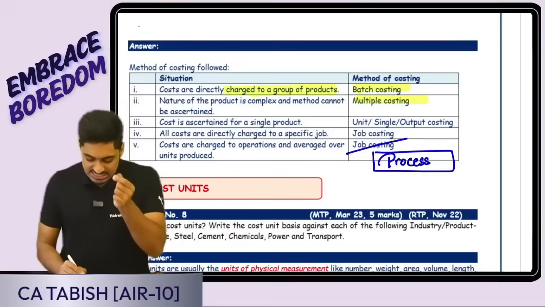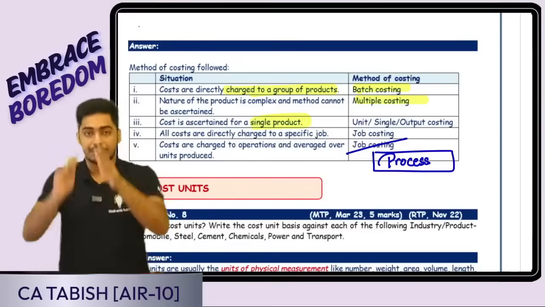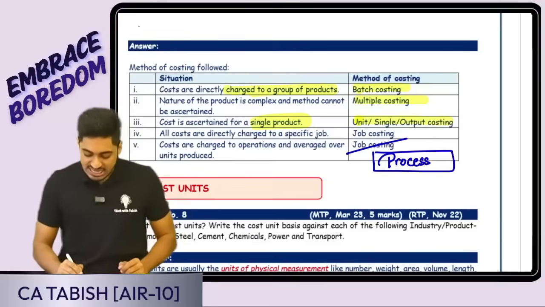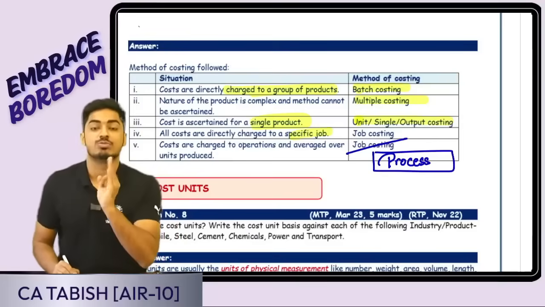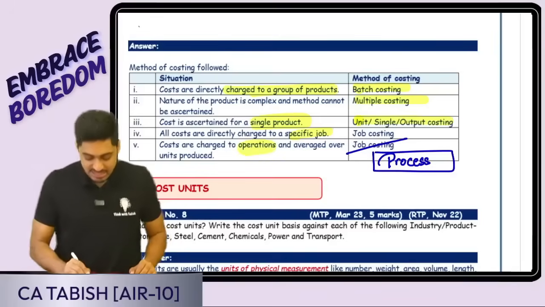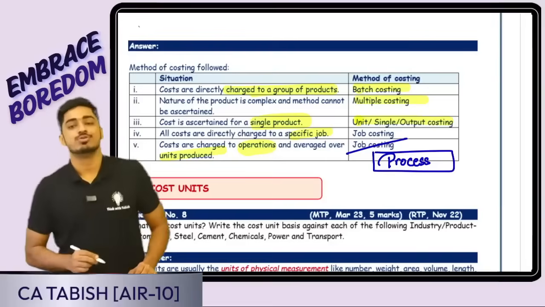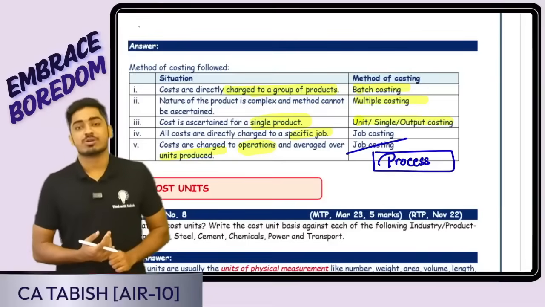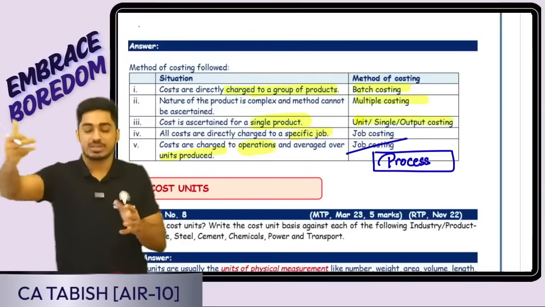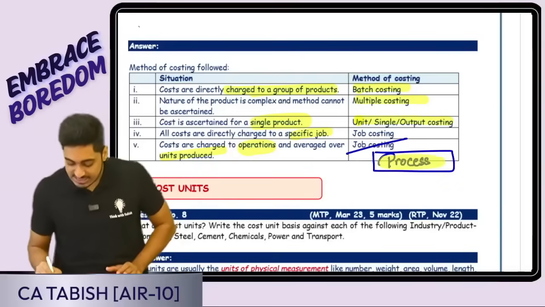Okay. Cost is ascertained for a single product. I am producing only one single product. It is going to be unit or output costing. All costs are directly charged to a specific job, job costing. Costs are charged to the operations and averaged over the units produced. Ideally, this is going to be process costing. Other name of process costing is operation costing. One process, one operation. But the institute in their answer have given job costing.